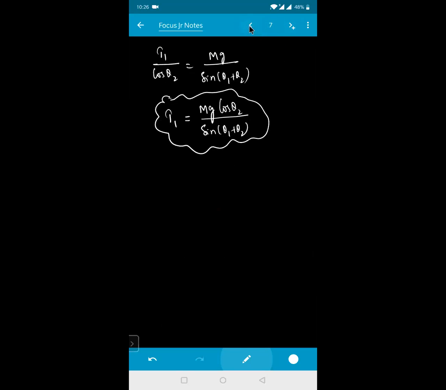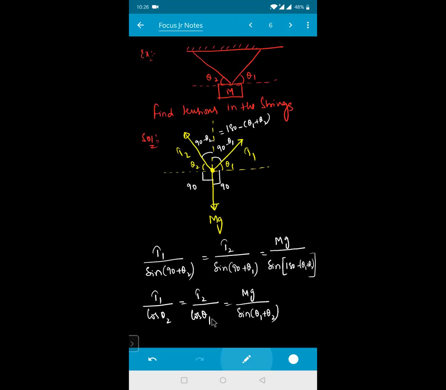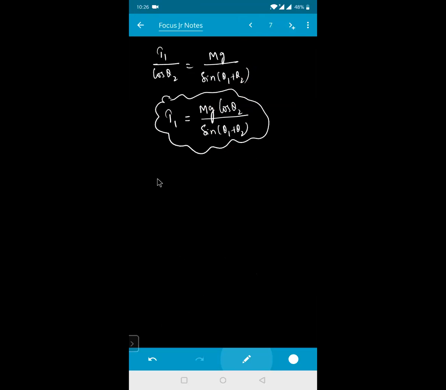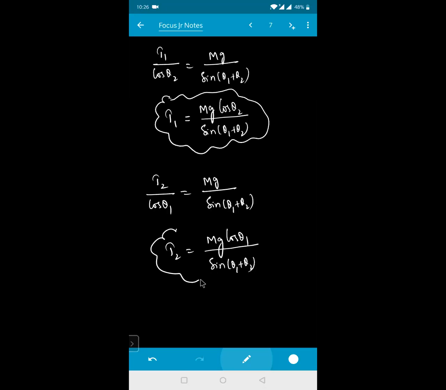The same way for T2. Equate T2 by cos theta 1, which is equal to mg divided by sine of theta 1 plus theta 2. So T2 will be equal to mg into cos theta 1 divided by sine of theta 1 plus theta 2. So this will give me the answer for this question. Is that clear for everyone?